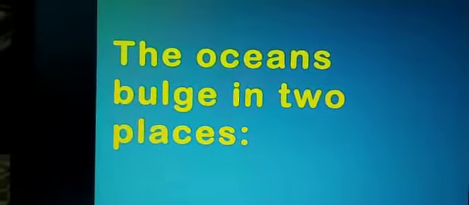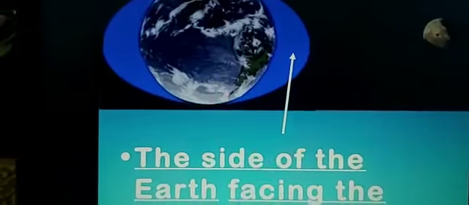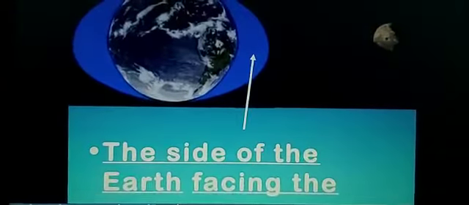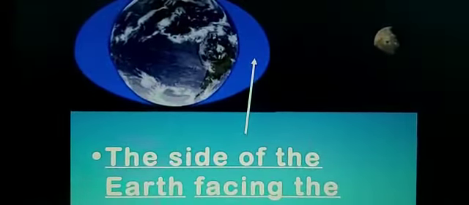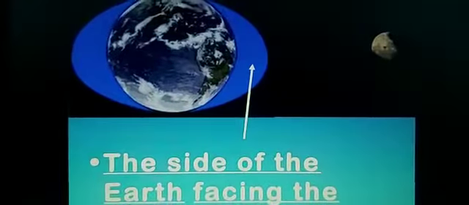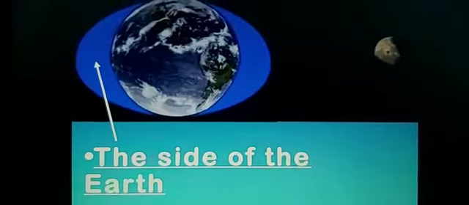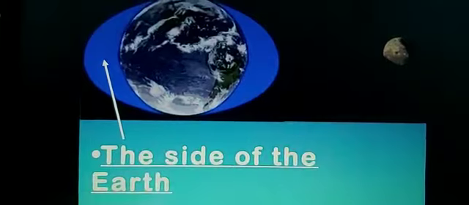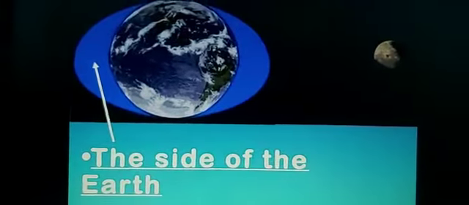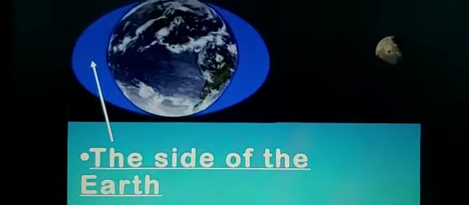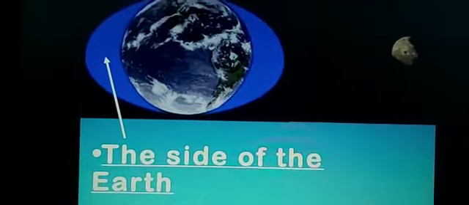And the ocean bulges in two places, children. And which are the two places? The side of the earth facing the moon. The side of the earth which faces the moon, at that side the ocean bulges. Now see here again the next side, the side of the earth facing away from the moon, the ocean bulges there also, children. Now I am going to tell you about the various types of tides. Here we will stop the slide.